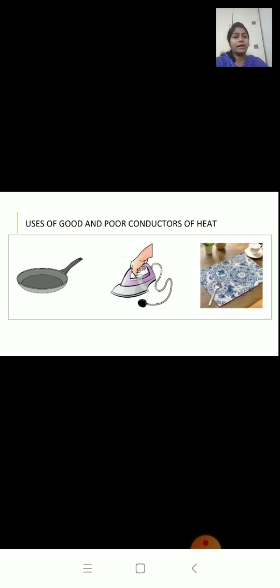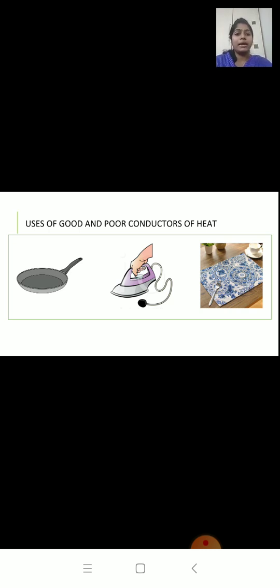Table mat. Table mats are usually poor conductors because they are made up of plastic. A table mat protects the tabletop from hot dishes. Okay, so this was conduction.